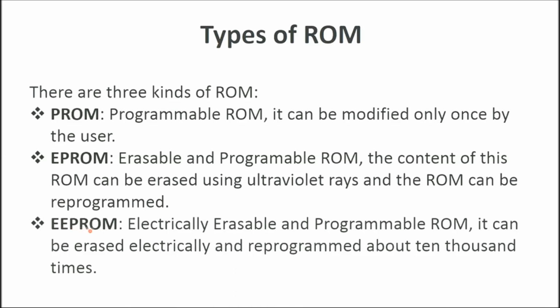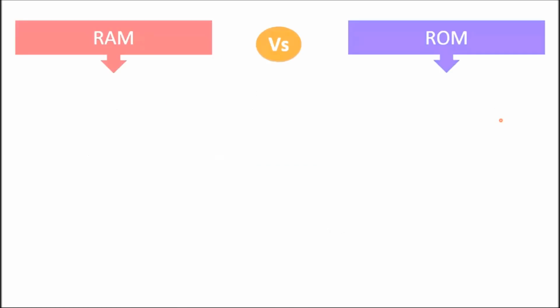At last we have EEPROM, electrically erasable and programmable ROM. It can be erased electrically and reprogrammed about 10,000 times. Both erasing and programming in EEPROM take about 4 to 10 milliseconds. It is flexible because any location in EEPROM can be selectively erased and programmed, but only one byte is erased at a time rather than the entire chip. That's why it is kind of slow.